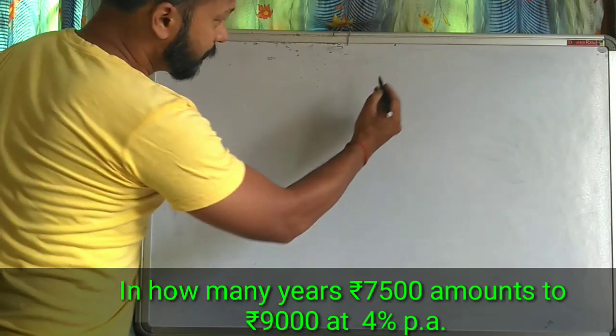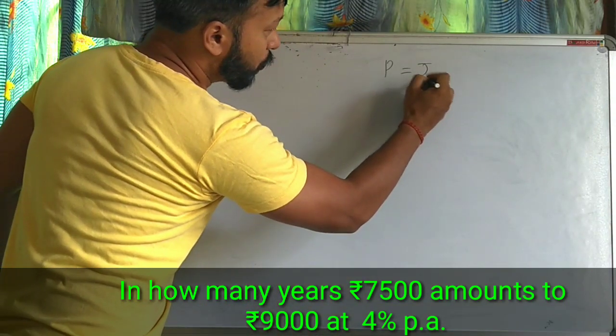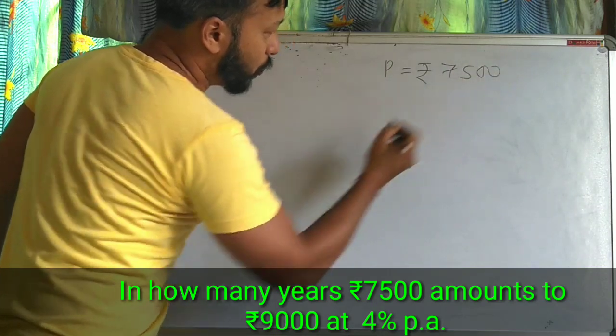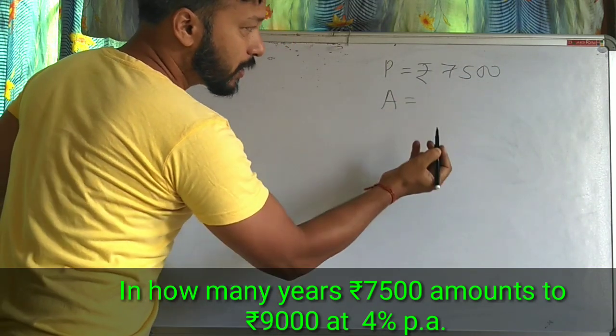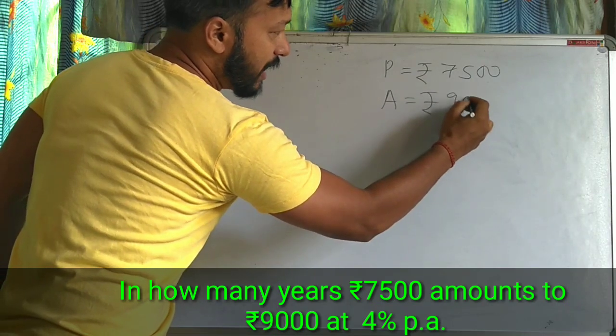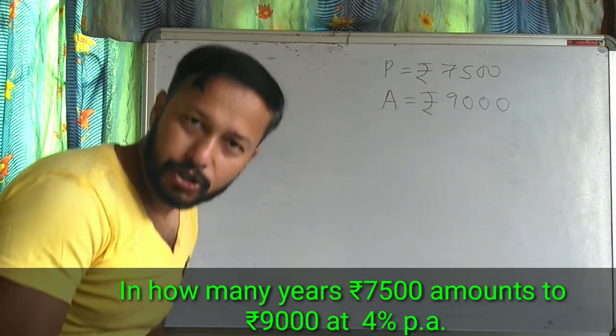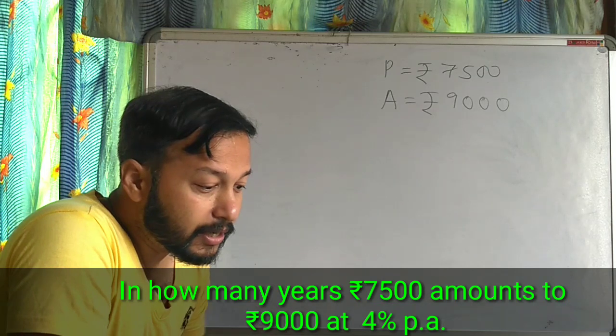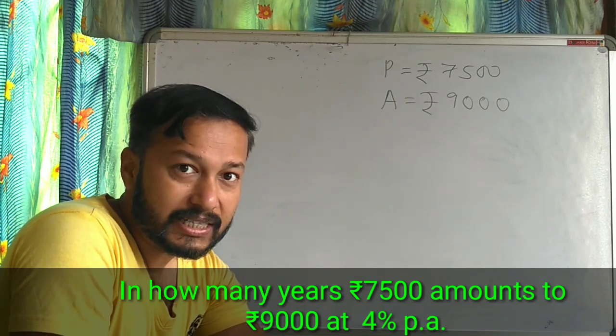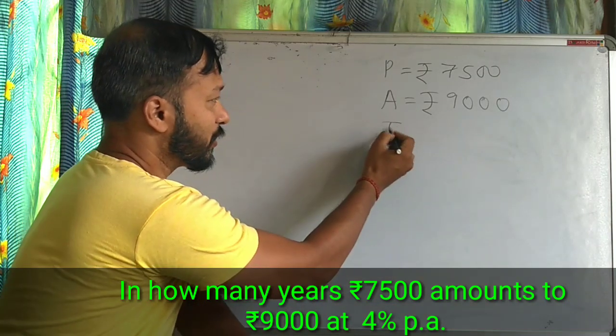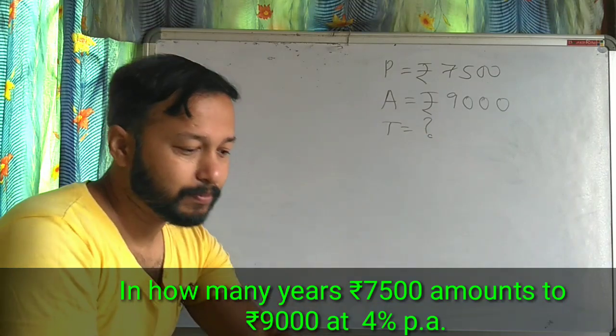So my principal equal to rupees 7500. What is my amount? Amount is 9,000. Understood? And we have to find how many years. Time we have to find. So time equal to question mark.